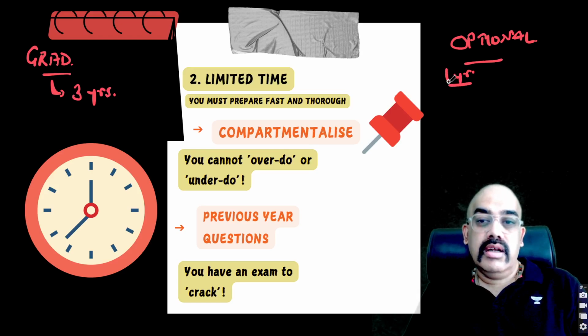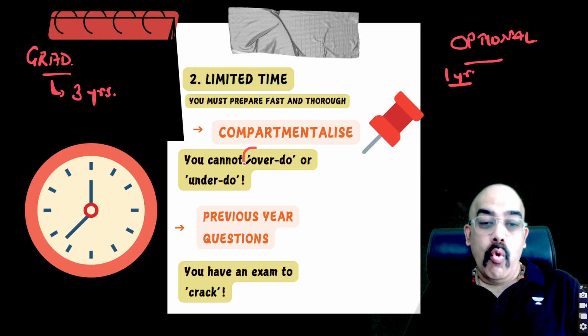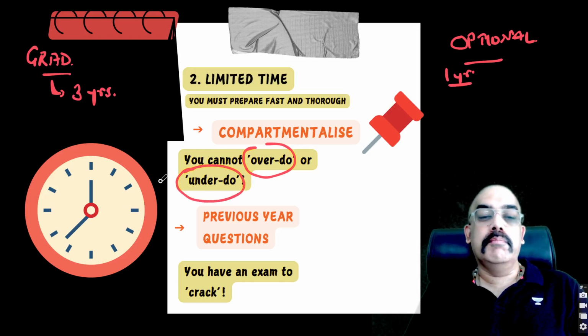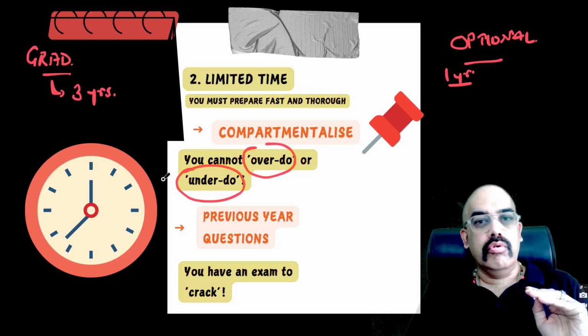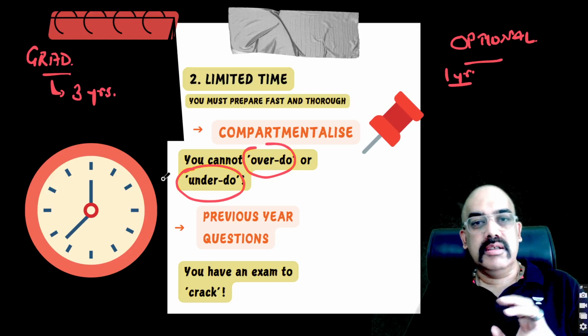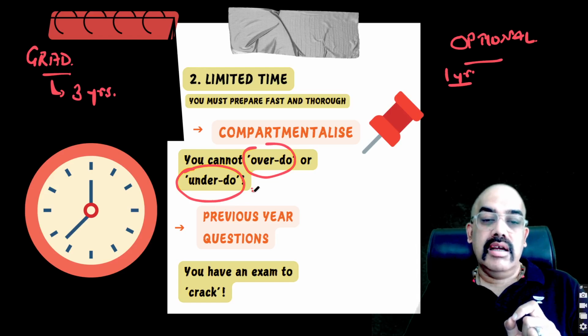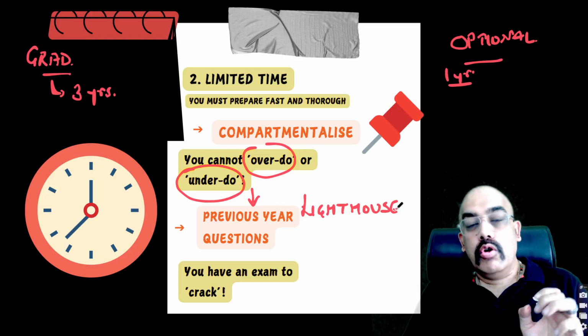And within that 1 year, you also have to be sure that you are not overdoing a particular subject, and similarly, you are not underdoing a particular subject. So this is also a big major problem, because you don't want to do research and development on that subject. You have to write an answer. And that is the reason I always say that previous year questions act as a very good lighthouse. It acts as a lighthouse in the sense it tells you what to study and what not to study.